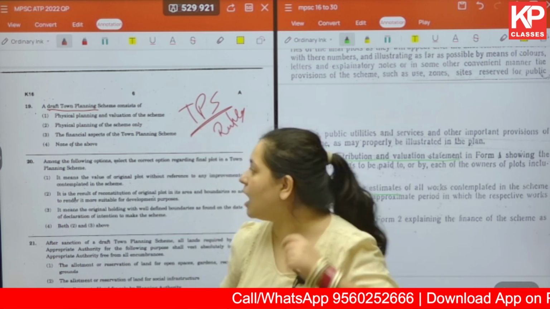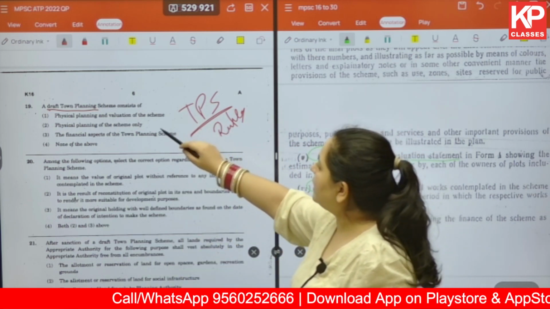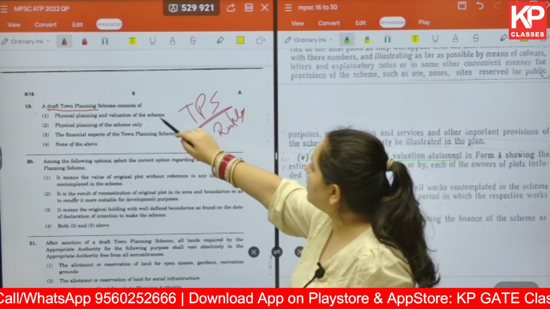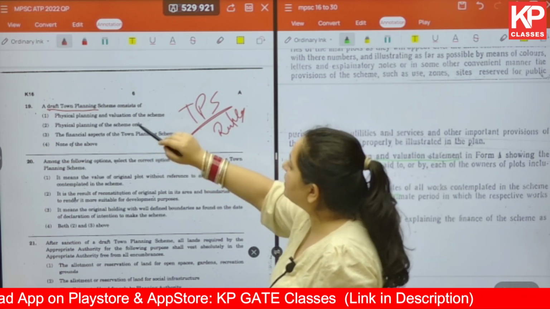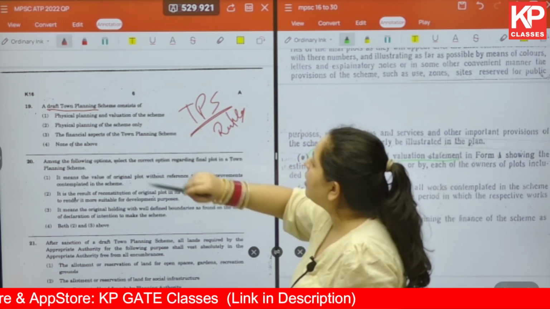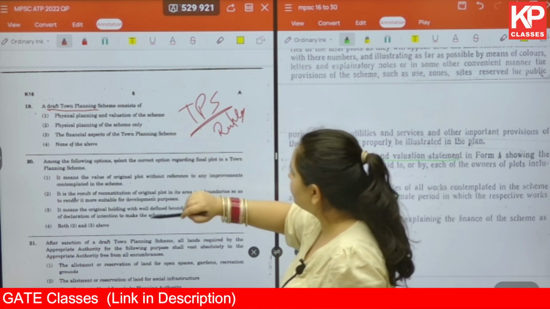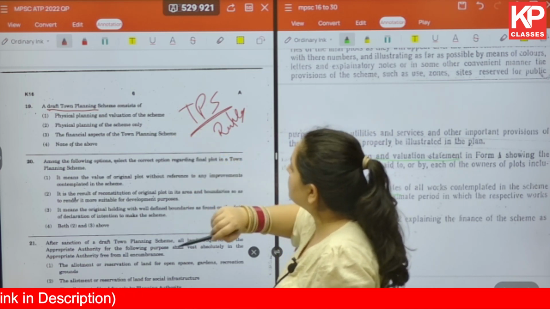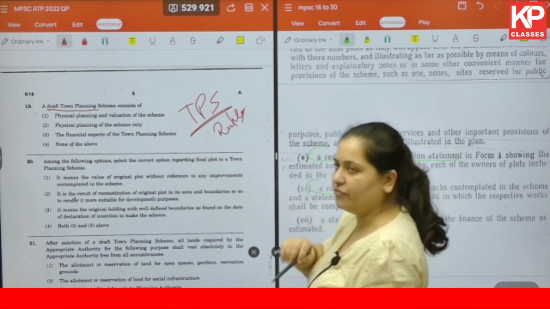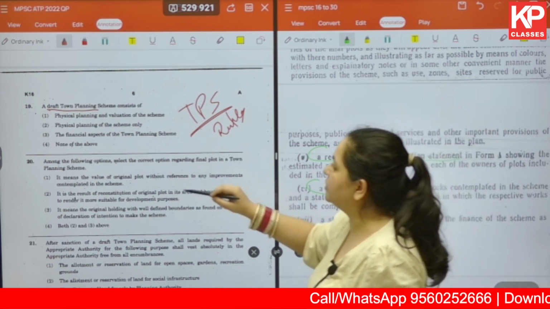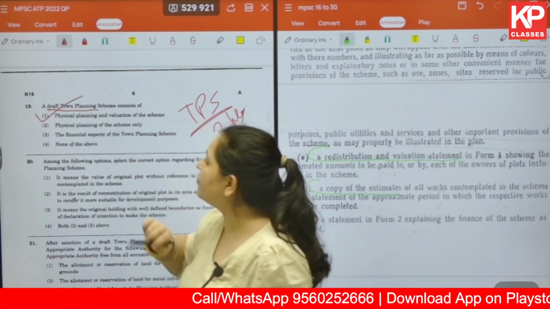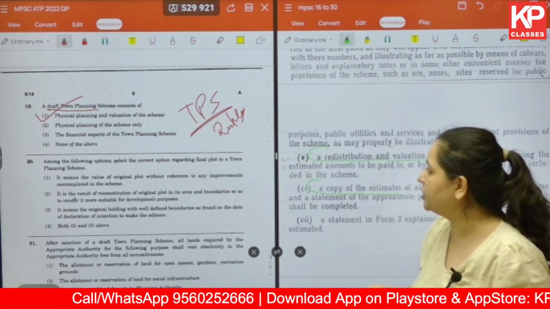So for our question: physical planning and valuation of the scheme, physical planning of the scheme only, the financial aspects of the town planning scheme, or none of the above. We've seen that it has to do with physical planning and valuation of the scheme. So the correct answer for question number 19 becomes option number 1.